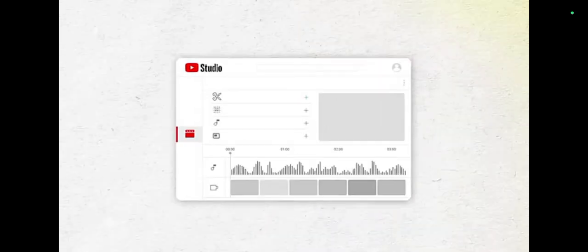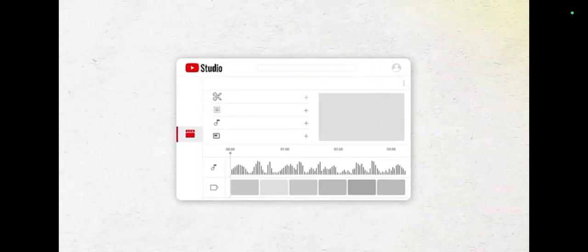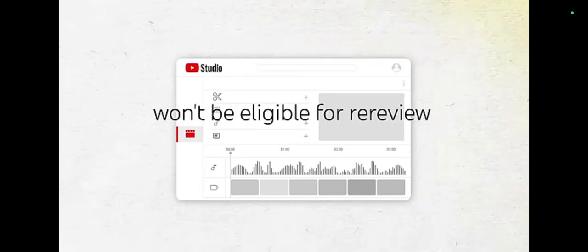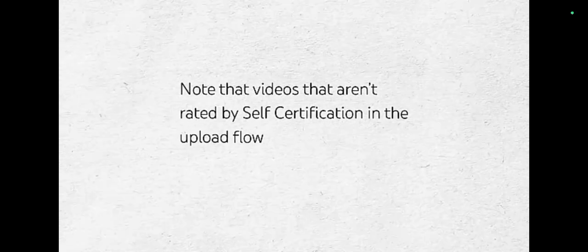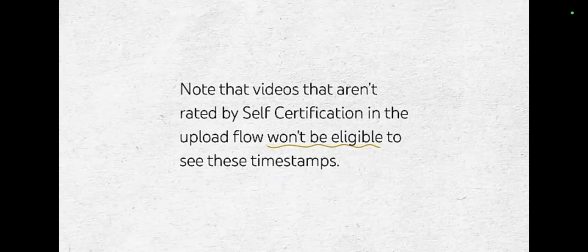Timestamps do not offer direction on where to make edits, but help offer greater clarity on policy violations. Videos, thumbnails, and titles edited with YouTube Studio to remove violative content won't be eligible for re-review. Note that videos that aren't rated by self-certification in the upload flow won't be eligible to see these timestamps.